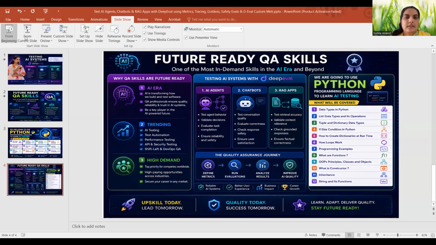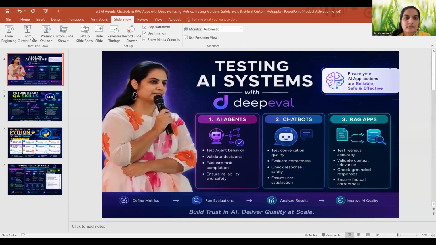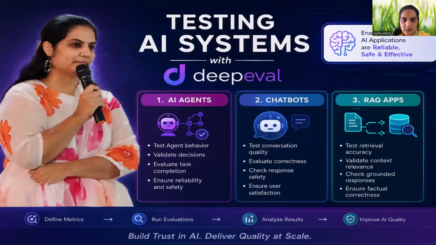So let's begin. Here, what are we going to learn? We're going to learn about testing different AI systems. We already know that in our day-to-day life, we are using chatbots, we're using Claude, ChatGPT. These are all different AI LLMs, the large language models, which we are using for day-to-day activities.